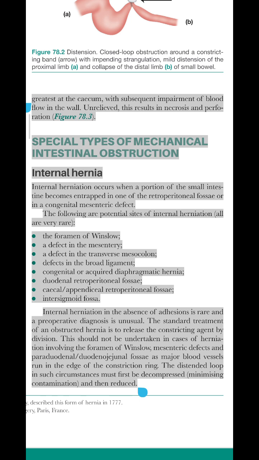The standard treatment of an obstructed hernia is to release the constricting agent by division. This should not be undertaken in cases of herniation involving the foramen of Winslow, mesenteric defects, paraduodenal, duodenojejunal fossae, as major blood vessels run in the edge of the constriction ring. The distended loop in such circumstances must first be decompressed, minimizing contamination, and then reduced.